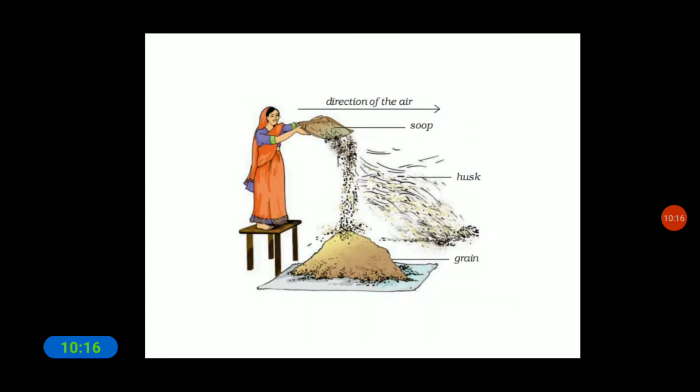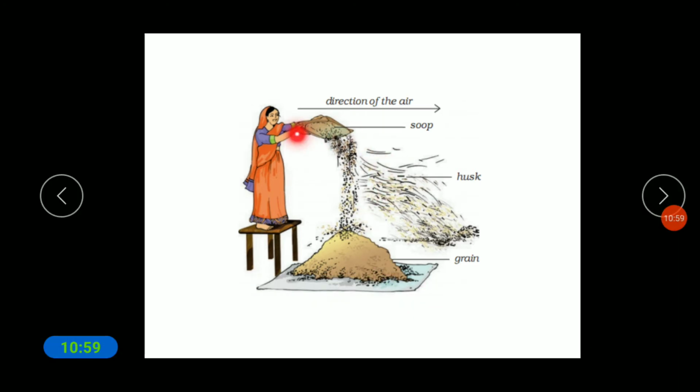So this picture shows the process of winnowing. What is happening here? See, lighter particles are thrown in the air, whereas the heavier particles remain in the tool used for winnowing. Husk is going through the air, and the grain is separating from the dust and husk. So in this grain, these are the waste things which are present.